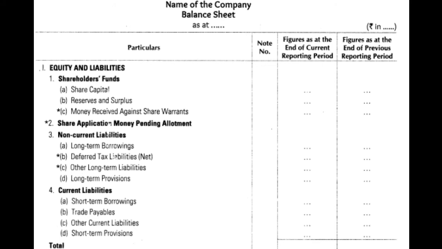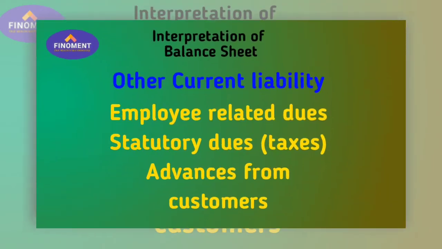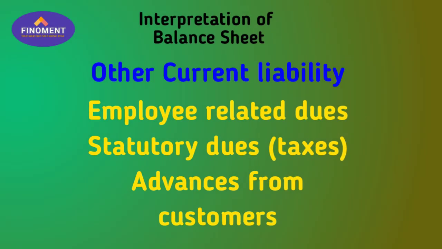The company purchases goods and makes expenses, so any amount the company still has to pay to its supplier, that payable part has to be shown here. Then other current liability. What is included in other current liability? Short-term liabilities like employee related dues and income tax dues; any pending income tax dues should be shown here. Then any advances the company has taken from a customer, where a bill has not been raised on the customer but the company has taken money in advance, that has to be shown here.